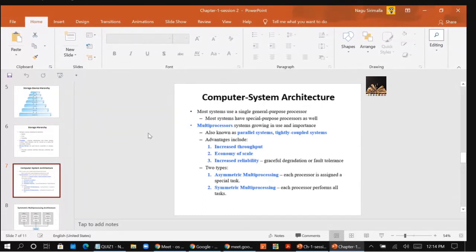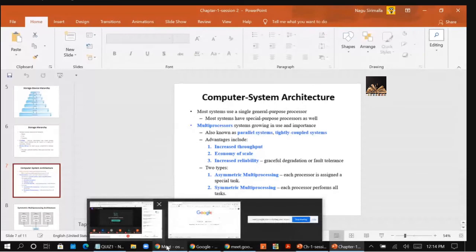Single processor systems, clear now? You have only one CPU, but you have special purpose processors also. Special purpose processors are for the devices, so you can call them device specific processors. These are controlled by the operating system. The operating system will send the information about the next task to be done and also to monitor the device status. OS will send the information to those processors.